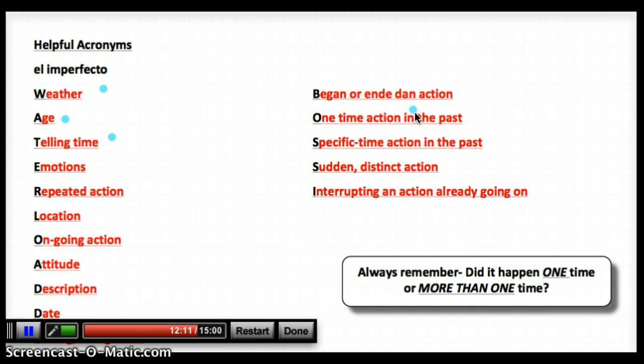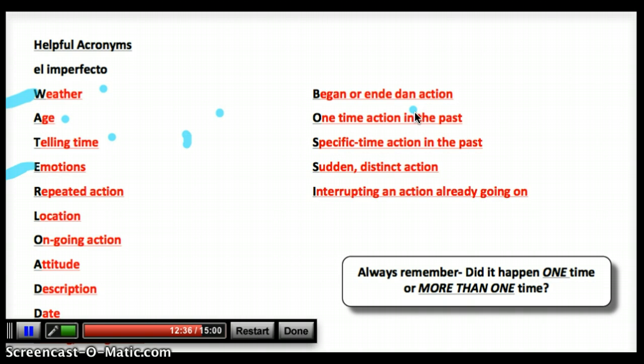Emotions. Now, they're emotions, so that doesn't work with the ser versus estar thing, but I'm describing the way someone was. And if you think about it, emotions are kind of like the weather of people, right? It was sunny, it was raining, I was happy, I was crying. So when I'm talking about emotions, I'm describing myself, and I like to think of it this way.